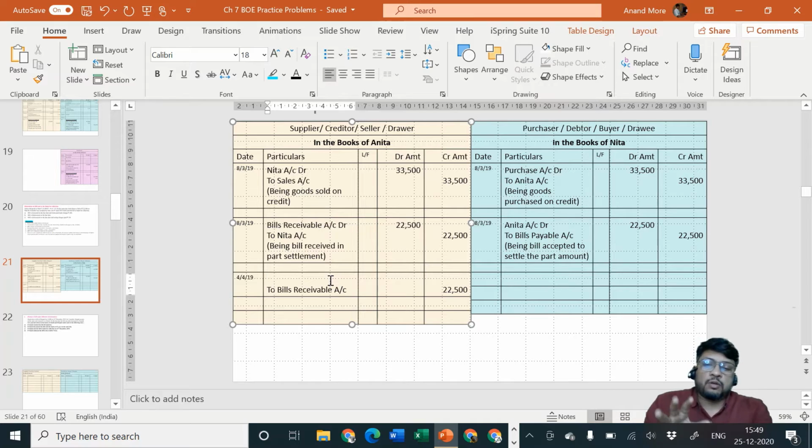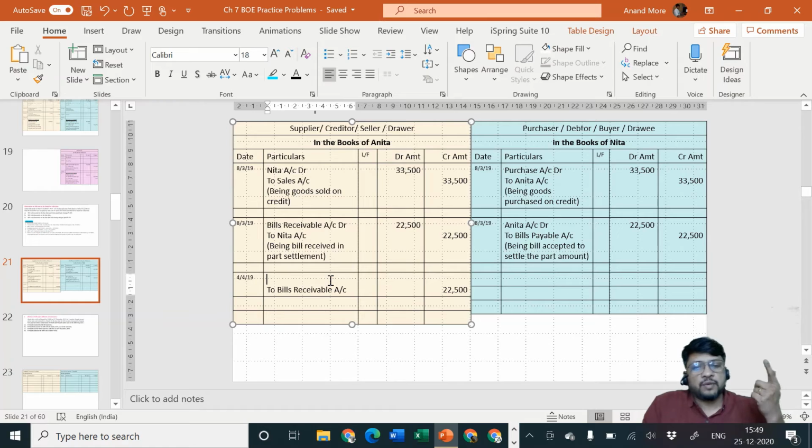We have already told the banker, we don't want your advance. We don't want you to work as a financier. We want you to work as a clerk. So the banker is not going to transfer any money into Anita's bank account. That means the bank account cannot be debited. But bills receivable is going out. Credit what goes out. So bills receivable account must be credited. But sir, every debit must have an equal and corresponding credit. Then what should be done?